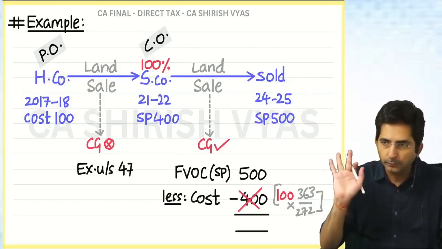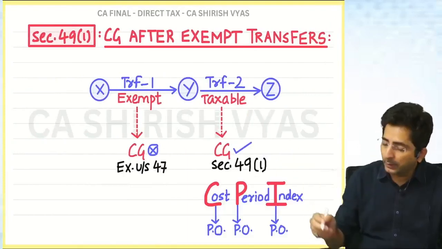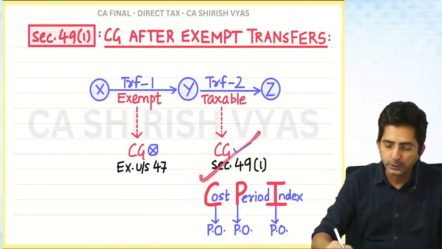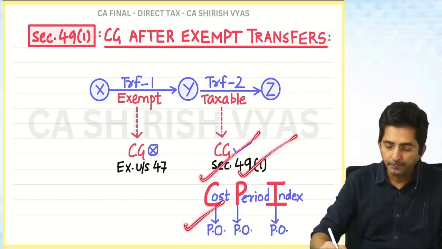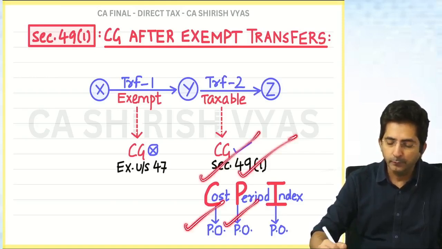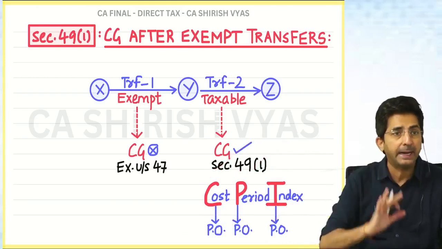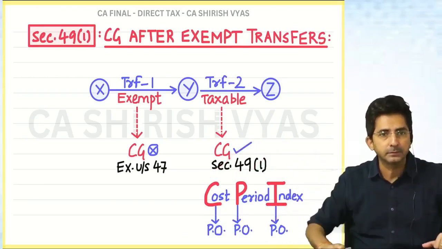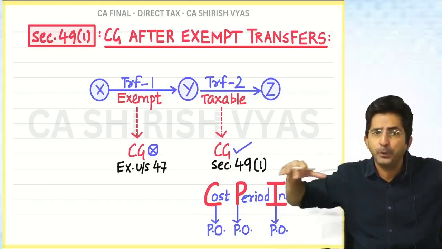So see, this is the moral of the story. There are three important things which a student should note. When you take the cost, take it from the previous owner. When you take the period, take it from the previous owner. When you take the index, take it from the previous owner. I call such sums CPI sums. Say CPI sums. PO, PO, PO.